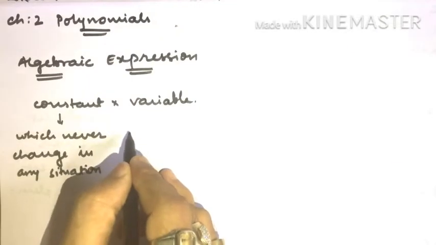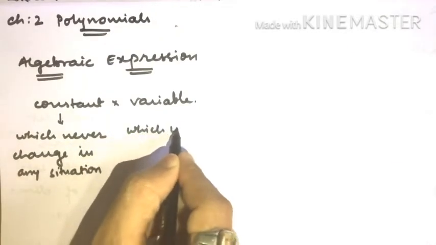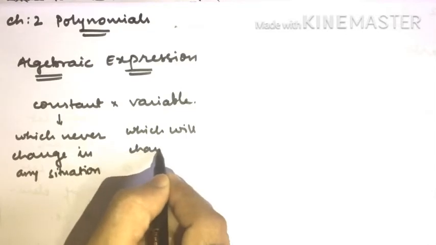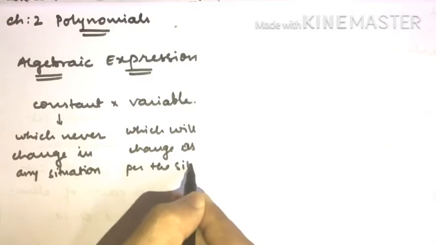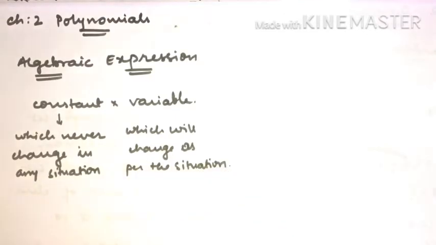Similarly, a variable is a kind of thing which will change as per the situation. If you put a different value, it will keep on changing. It's very simple to understand. Let me explain with the help of some examples. Like if I say some constant is 2, correct? Any constant you can take, any natural number, any integer, any rational number, anything can be your constant.